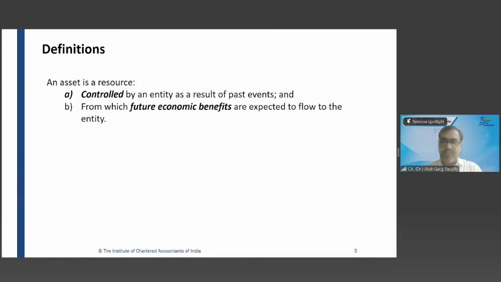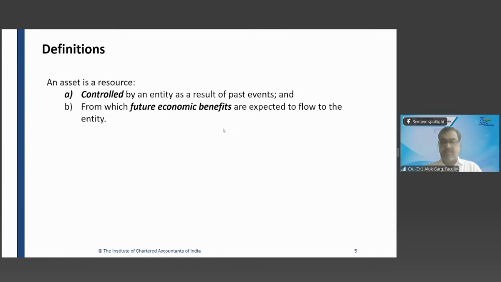It says that an asset is a resource controlled by an entity as a result of past events. The entity is controlling that resource because of the past event: in the past, the entity has paid money and purchased that asset, and from which future economic benefits are expected to flow to the entity.